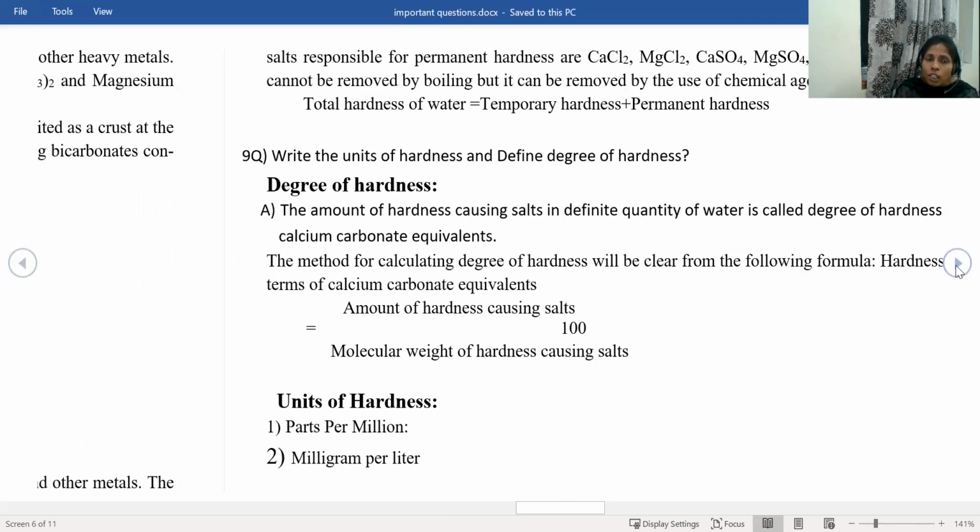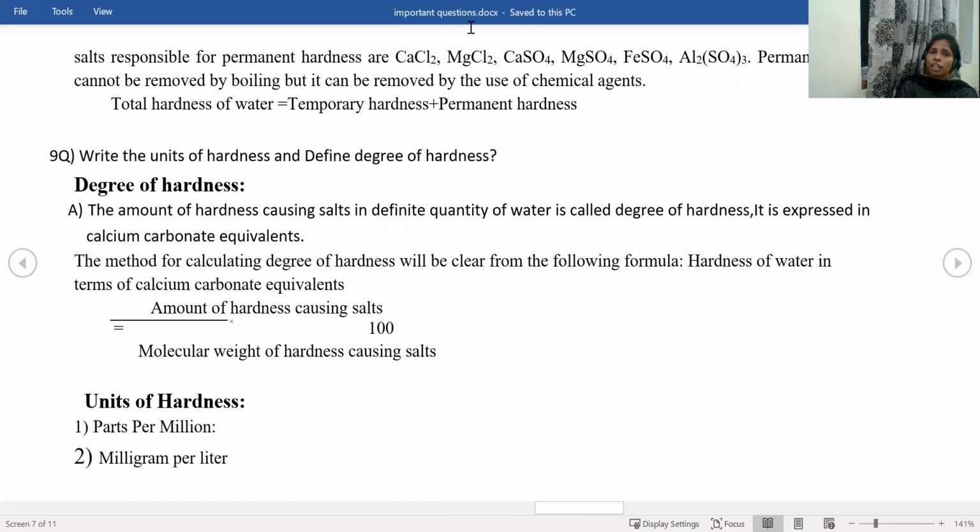The salts responsible for permanent hardness are calcium chloride, magnesium chloride, calcium sulfate, magnesium sulfate, iron sulfate, and aluminum sulfate. These are the major causes for permanent hardness. Permanent hardness cannot be removed by boiling, but it can be removed by chemical agents. When we add temporary and permanent hardness, we get the total hardness of water. That is about temporary and permanent hardness.